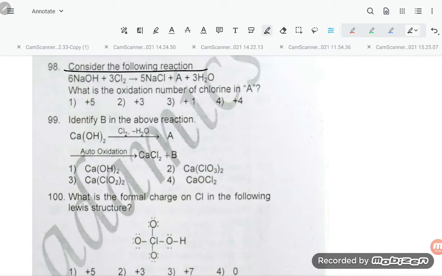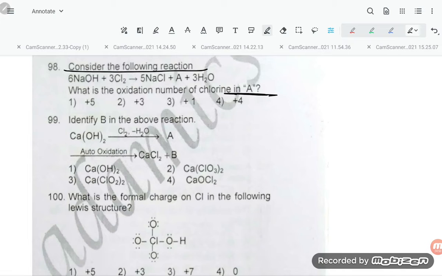Consider the following reaction: 6 NaOH plus 3 Cl2 gives 5 NaCl plus A plus H2O. If you see, students, what is the oxidation number of chlorine in A? What compound is it going to give?